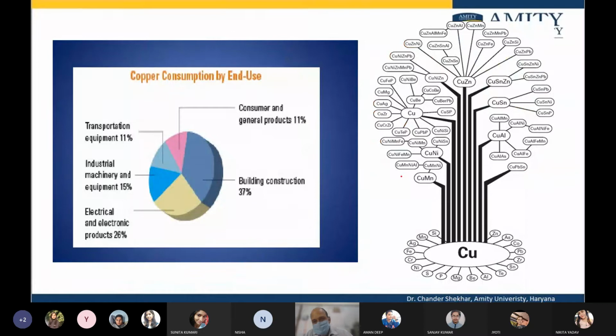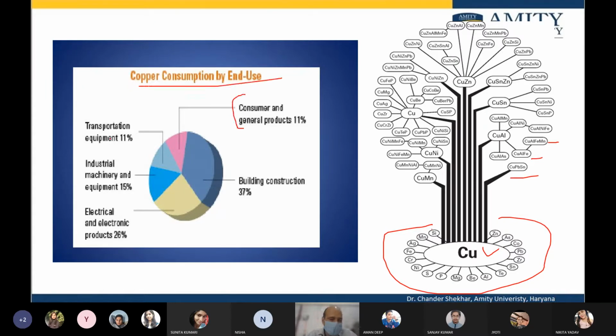In addition to bronze, there are various other alloys of copper. When these are alloyed with, for example, all such elements, the various types of alloys that are used are represented as a tree here. So right from binary to ternary, quaternary, multi-elemental, these alloys are used, and they have various applications.